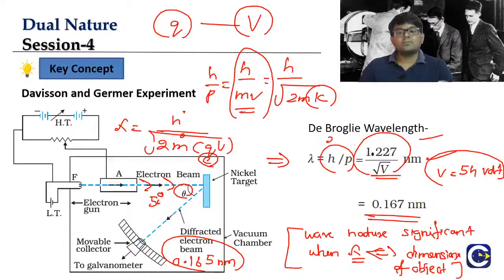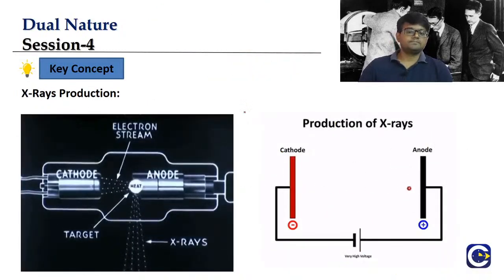We can observe electrons performing diffraction phenomena. But if you throw a normal cricket ball, we will not observe diffraction, because wave properties are significant only when the wavelength of the particle, as per the de Broglie formula, is comparable to the dimensions of the object. Clear, guys? So this is the Davisson and Germer experiment.